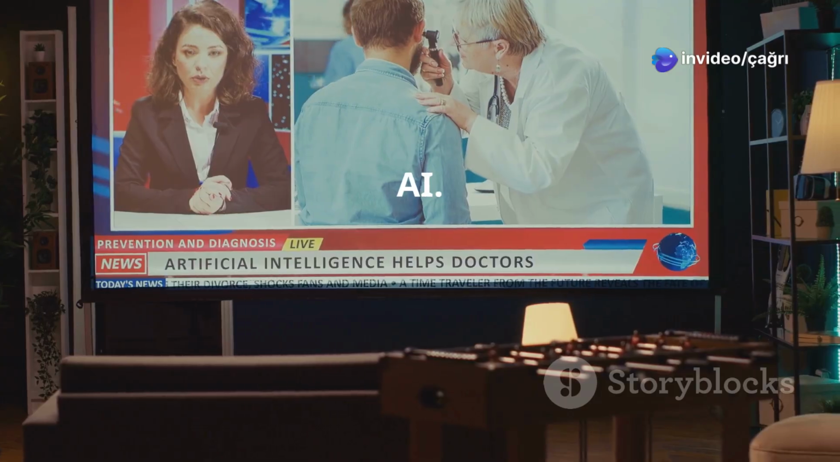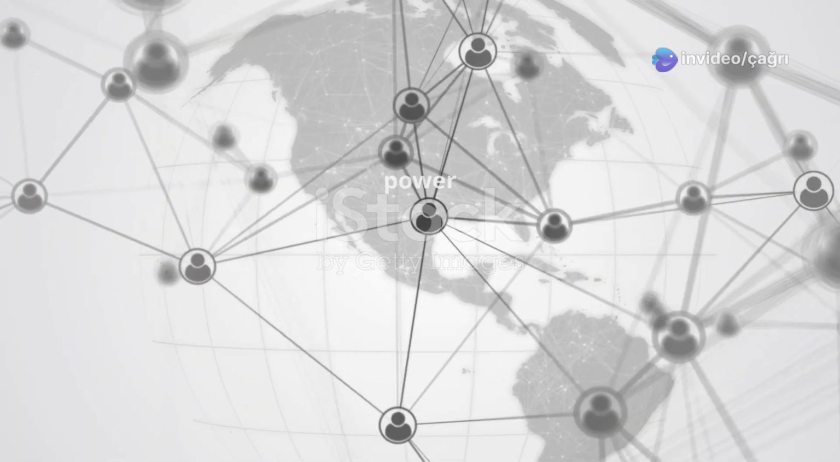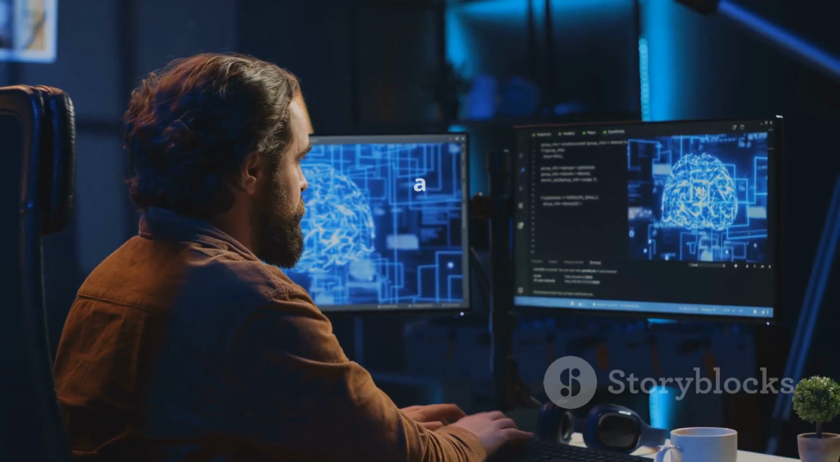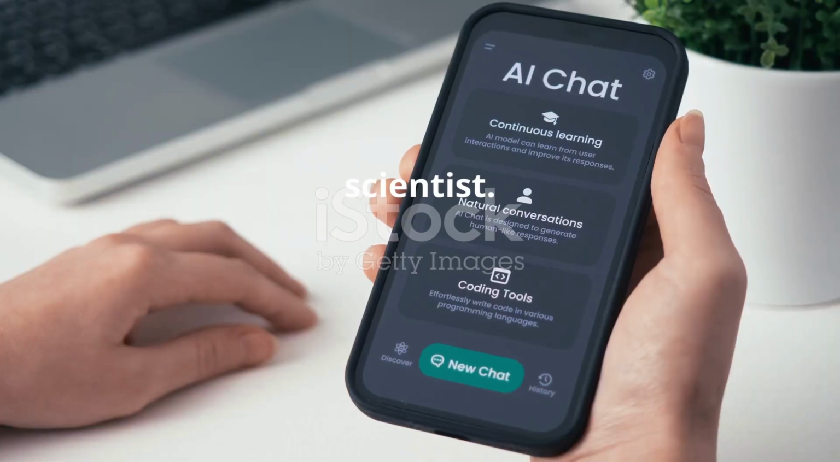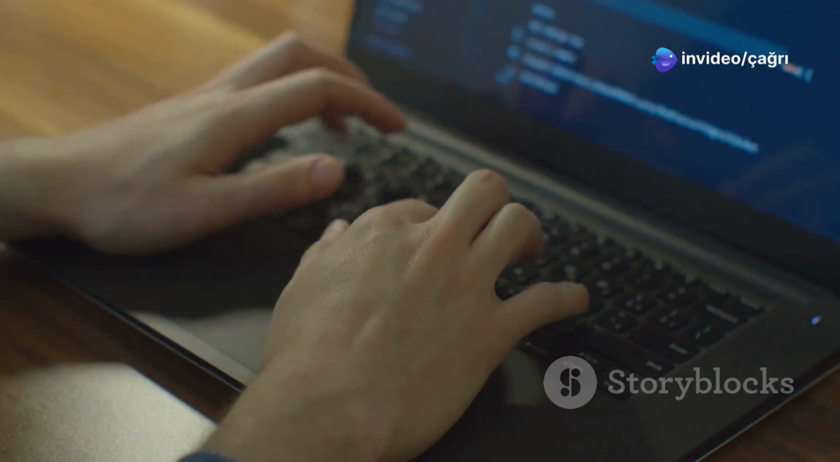DeepSeek democratizes AI. It makes it accessible to everyone. Its intuitive design allows anyone to harness the power of AI. You don't need to be a coding expert, you don't need to be a data scientist. DeepSeek empowers you to explore the vast possibilities of AI.